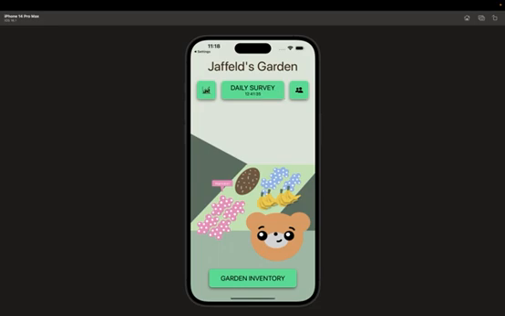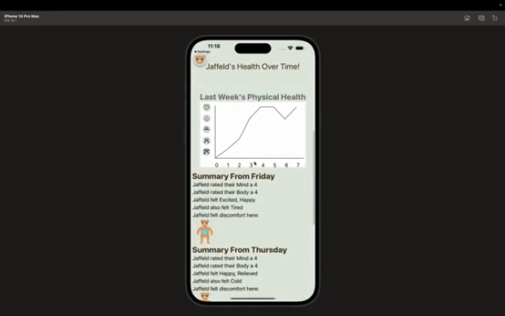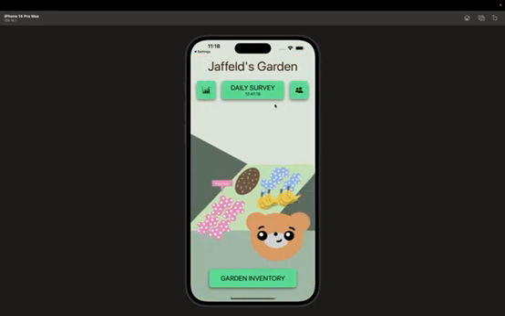So let's go back to the stats page, and we can see that our info was updated. Here we can see I felt excited, happy. I also felt some tired. I had some discomfort, and those are my ratings that I gave.